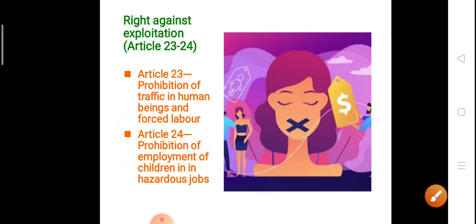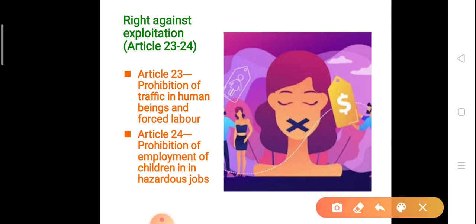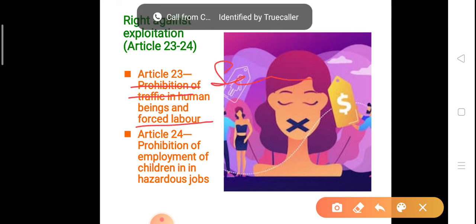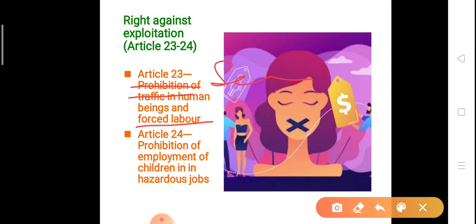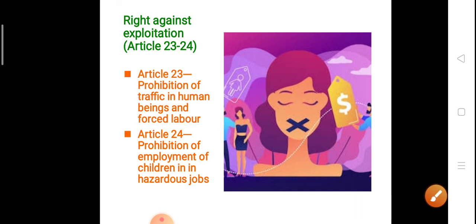Next is basically the right to freedom of religion. So I think you get the idea. Here we discussed the prohibition of human trafficking, which means slavery is stopped, and forced labor means begar is totally stopped. And prohibition of employment of children means below 14 the children are not allowed to work.